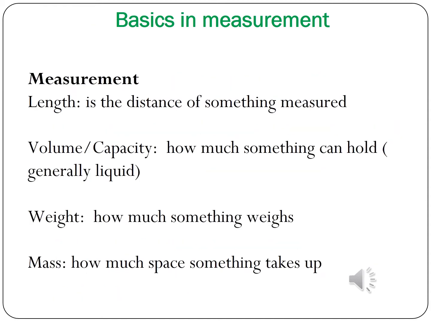Measurements include length, volume or capacity, weight, and mass. What is length? Length is the distance of something measured. What is volume or capacity? How much something can hold is said to be volume or capacity. Weight is how much something weighs. Mass is how much space something takes up. So these are the basic measurements which we use.